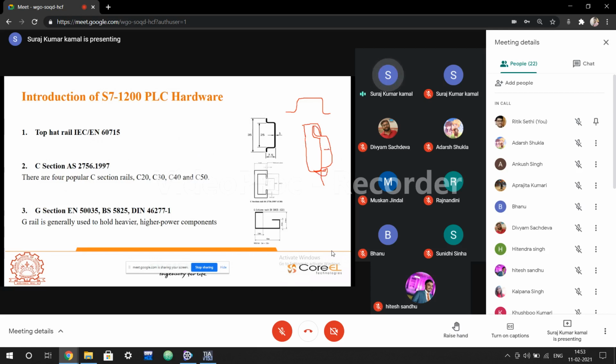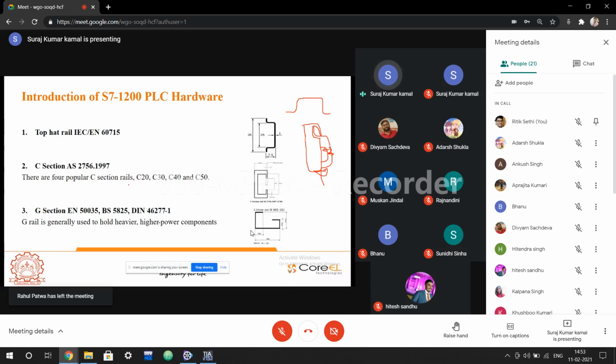So how much gap is left after mounting will be important, so that the heat dissipation can be done effectively. Plus, if I want to share the supply or the data with other devices, we can connect some more internal bus bars with it, and still we must have that much gap between the connector, the mounting device, and the surface of the DIN rail, so that the heat will be dissipated accordingly. So this is the meaning of these whole dimensions and the numbering that is mentioned over here.